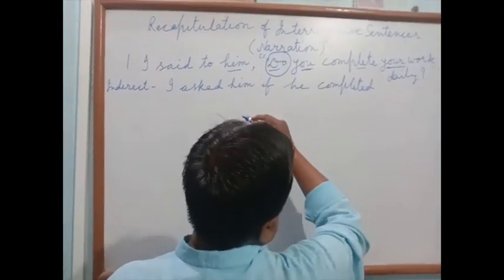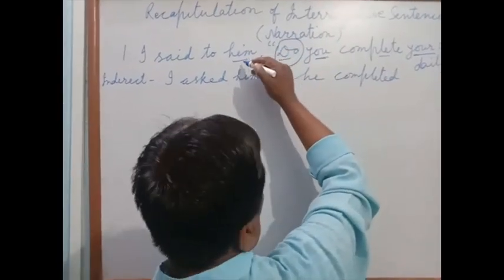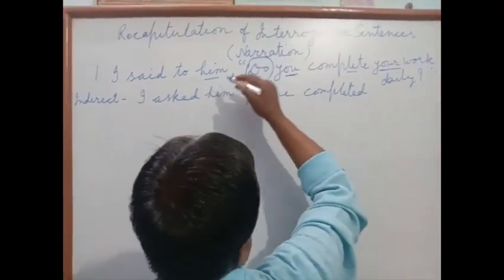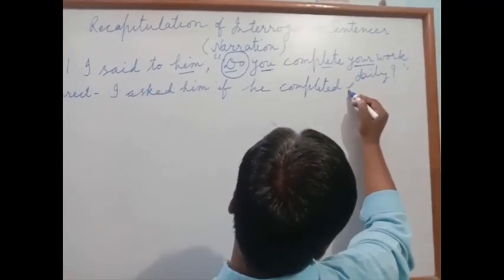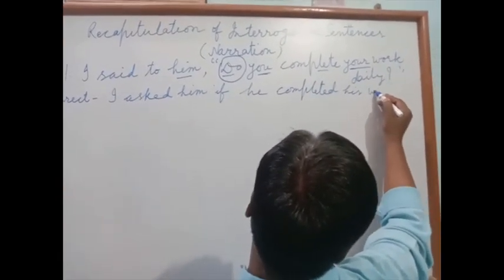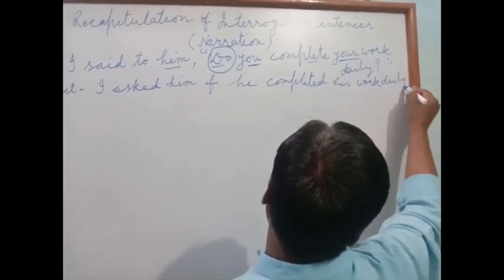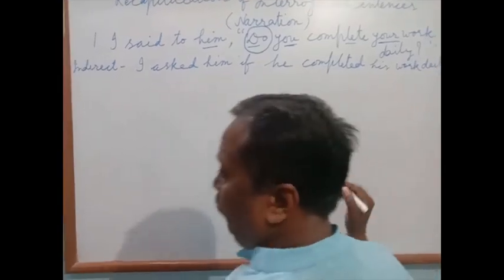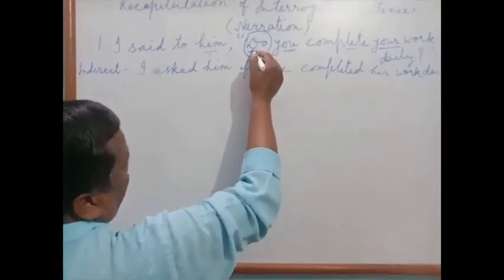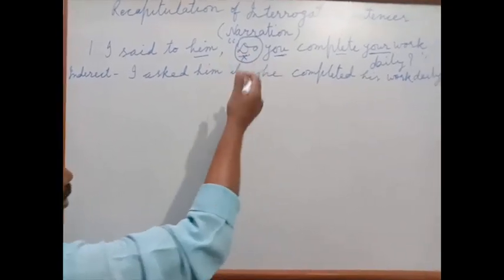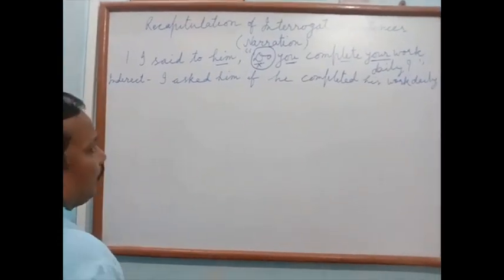Him will be changed into his. Second person according to object, this is possessive form, and possessive of him is his. Work daily. What happened here? This helping verb which is not supported with not is deleted. Okay.